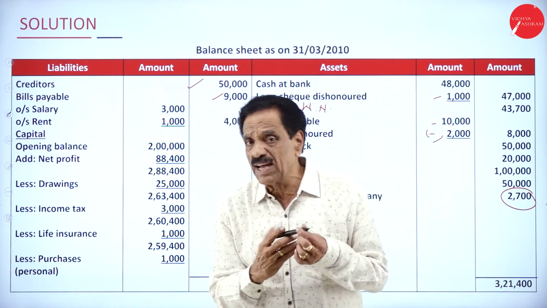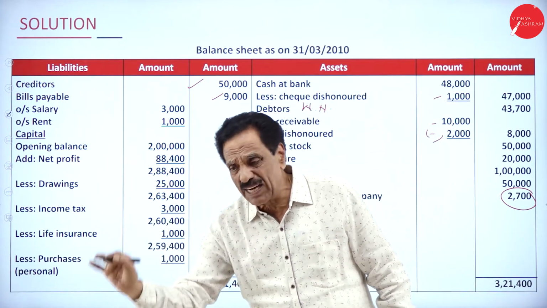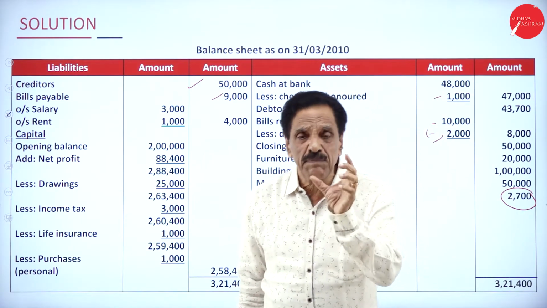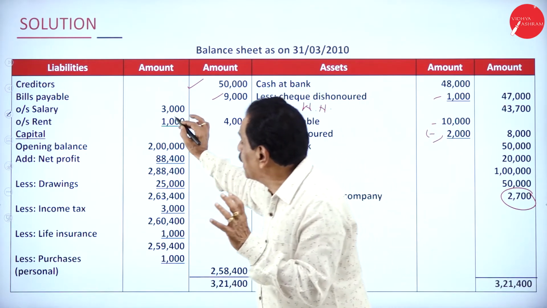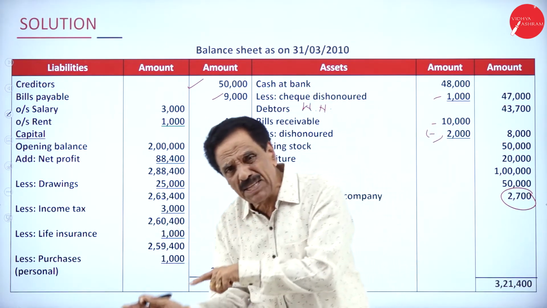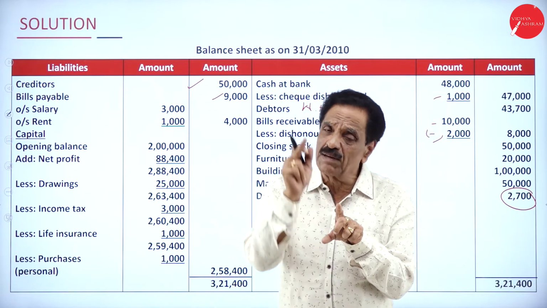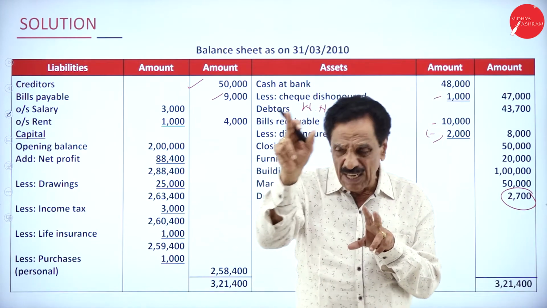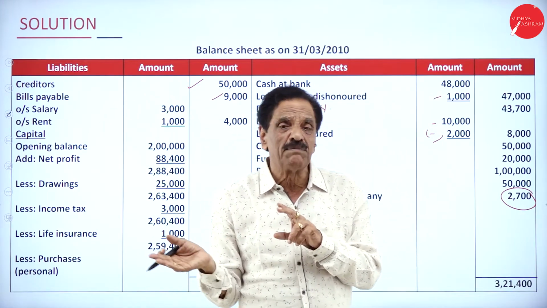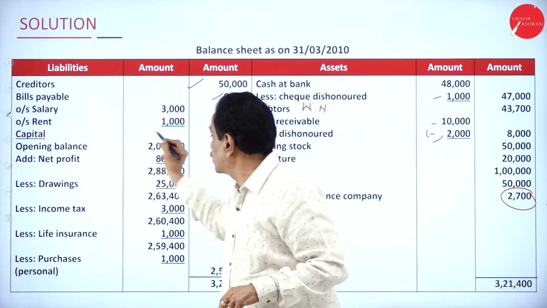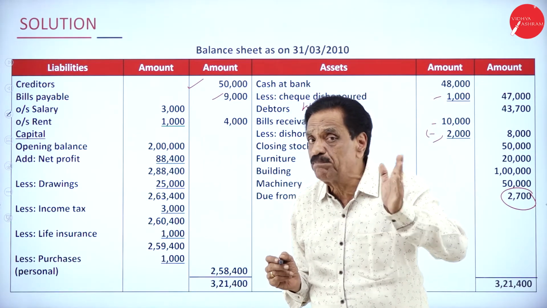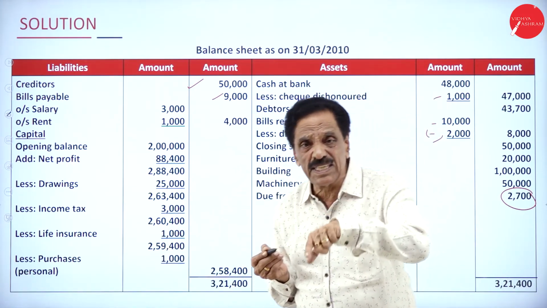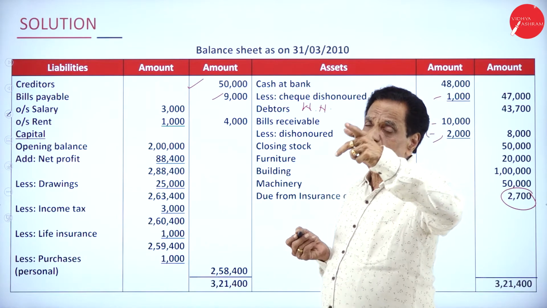Regarding the outstanding salary, if the same comes under adjustment, it should be added to salary, then liability side. Outstanding means still payable, still not yet paid. How much money? 3,000. If it comes in the adjustment, add to salary in the profit and loss account, then on the liability side of the balance sheet. If it is in the trial balance, directly it will come on the liability side of the balance sheet. Then outstanding rent, 1,000 still not yet paid, is a liability, directly liability side of the balance sheet. If it is an adjustment, add to rent, then liability side of the balance sheet.